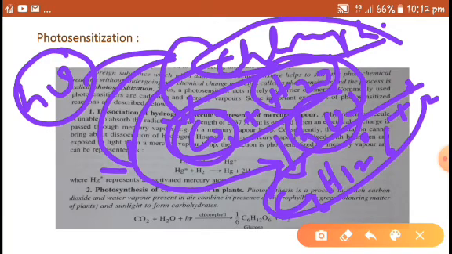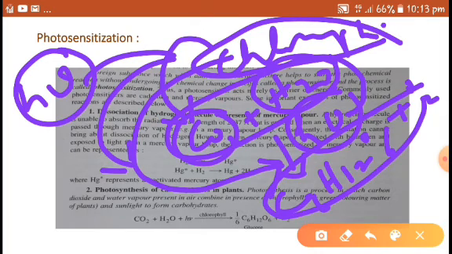So this chlorophyll can be called a photosensitizer. The foreign substance which, when added to a reaction mixture, helps to start the photochemical reaction without undergoing any chemical change in itself, is called a photosensitizer, and the process is called photosensitization. So here chlorophyll is a photosensitizer.